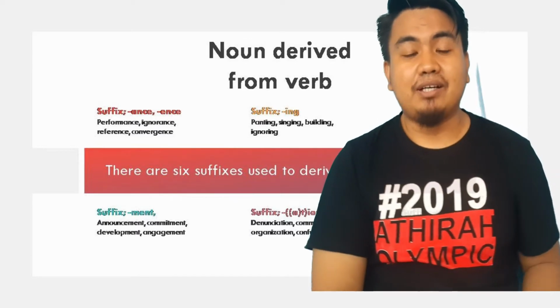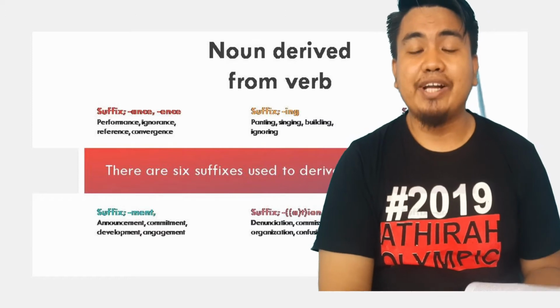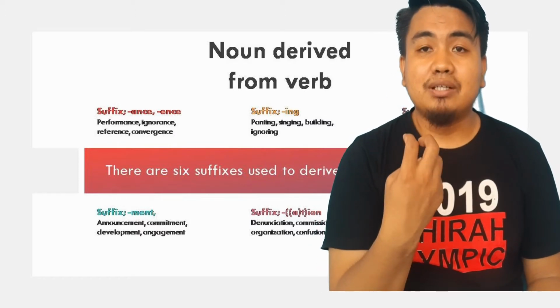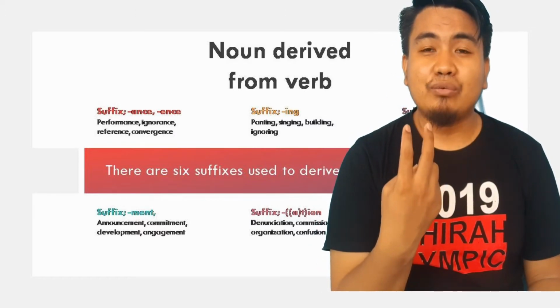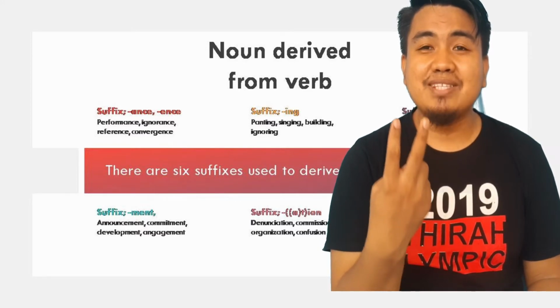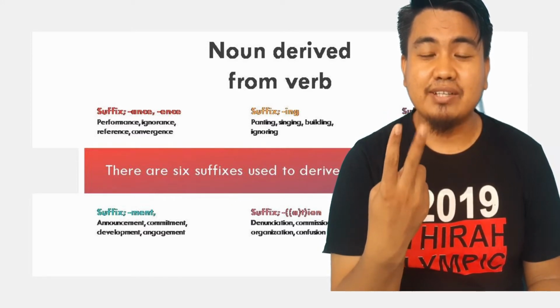As I said before, there are two other word classes that form nouns that I'm going to explain.